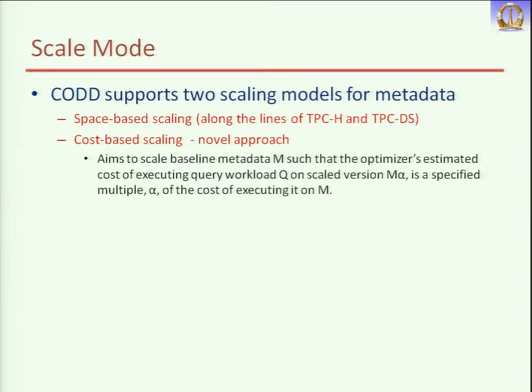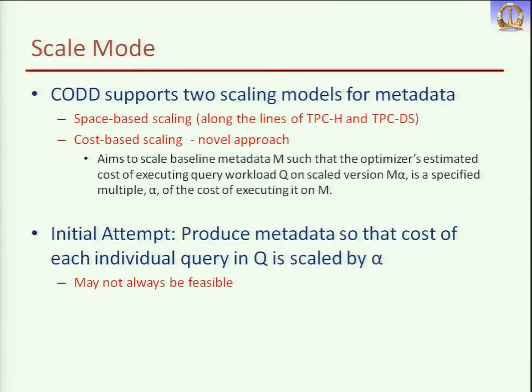Earlier, in space-based scaling, we were increasing the size of each relation by alpha. What we do here is, for the cost of executing the query workload, we have a collection of queries and we run those queries. Now the cost, instead of the size of the database, should increase by alpha. Let's say earlier it was taking 100 seconds, you increase the size of the database such that now it takes 500 seconds.